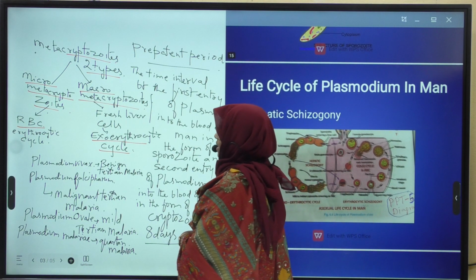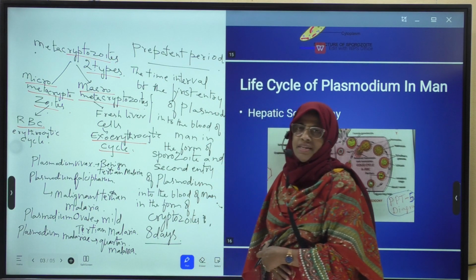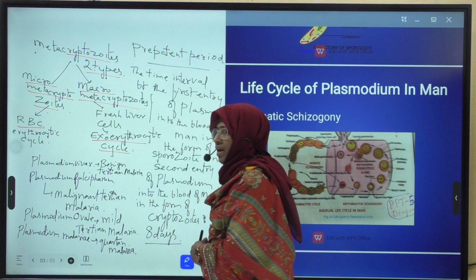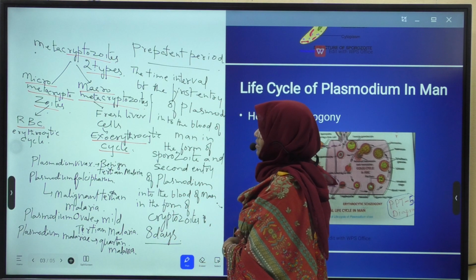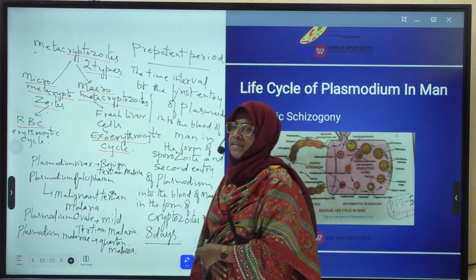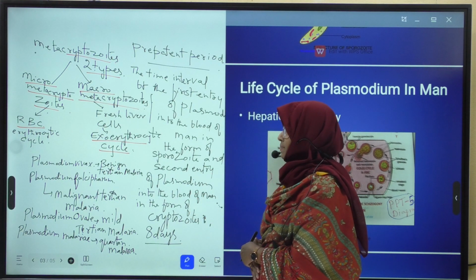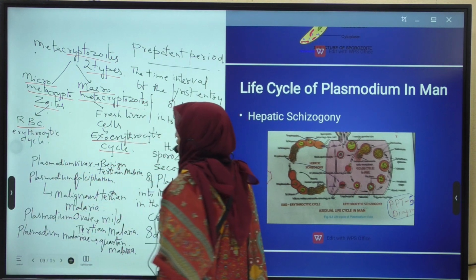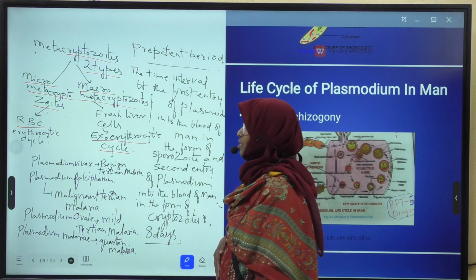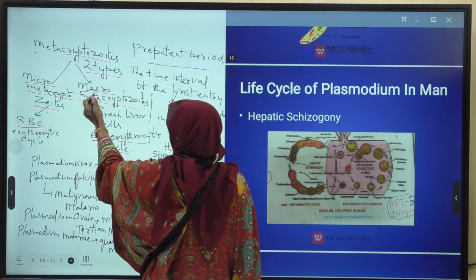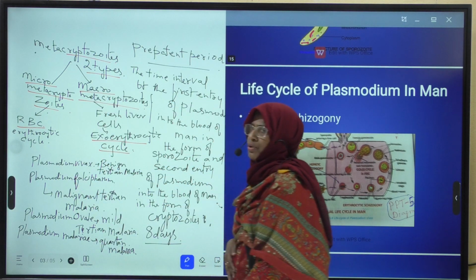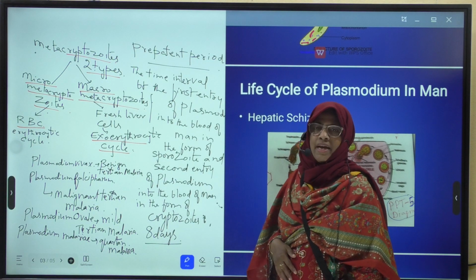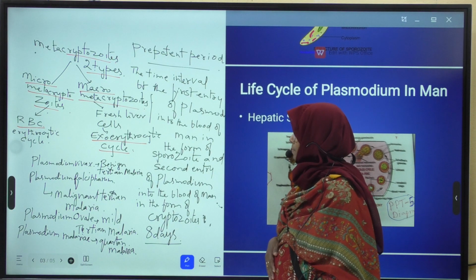These metacryptozoites are of two types depending on the size. They are micrometacryptozoites, which are small in size, and another one is macrometacryptozoite, which is large in size. Next, micrometacryptozoite enters into RBC to start the erythrocytic cycle, and macrometacryptozoite enters into fresh liver cells and continues the exoerythrocytic cycle.